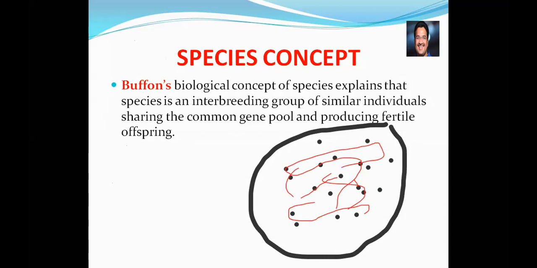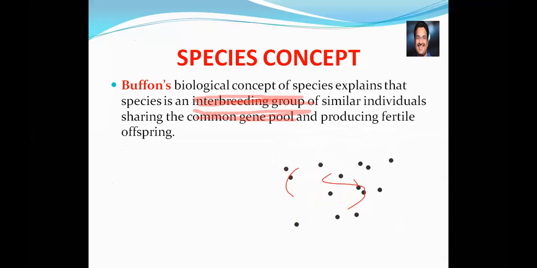They are a group of similar individuals and share a common gene pool. What is a common gene pool? The genes of mine and the genes of yours are going to be the same. That we need to understand. So what is to be highlighted in this area? The foundation for the biological concept of evolution. What is the meaning of that? He said that species are an interbreeding group. This is the first thing to be remembered. He said species are an interbreeding group, they share a common gene pool, and they produce fertile offspring. These things are to be remembered in the case of Buffon.